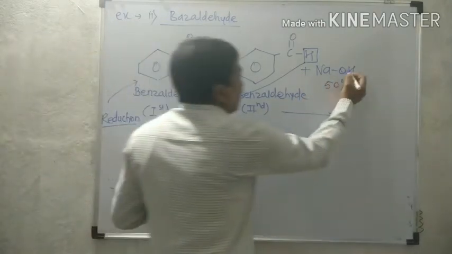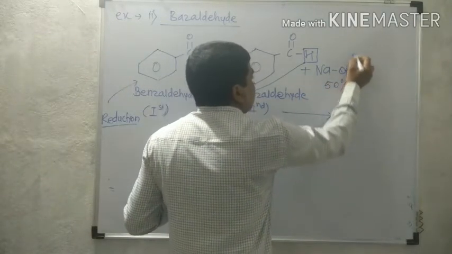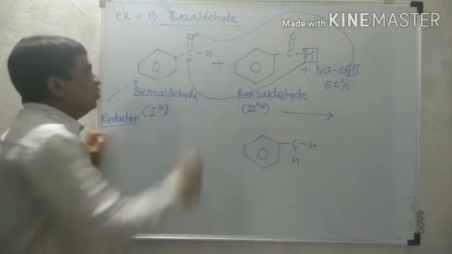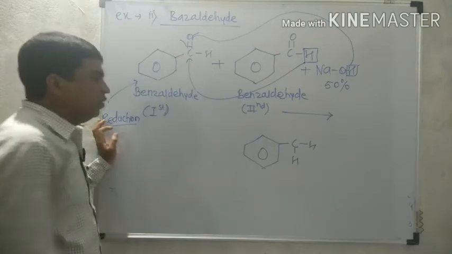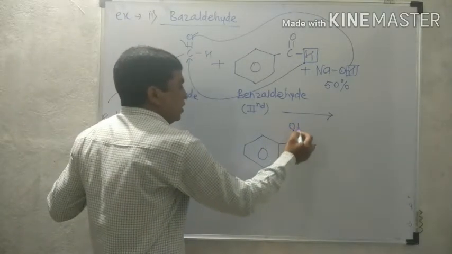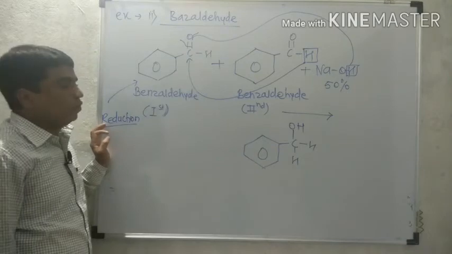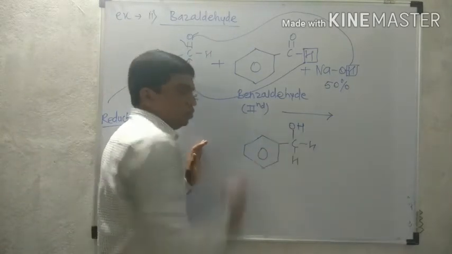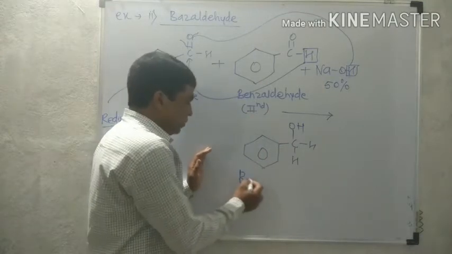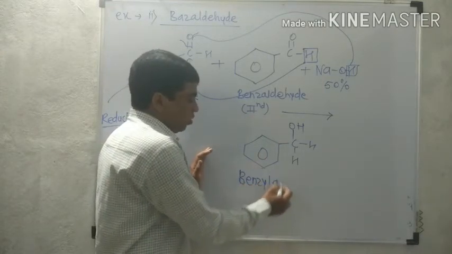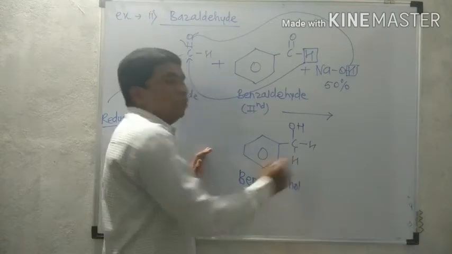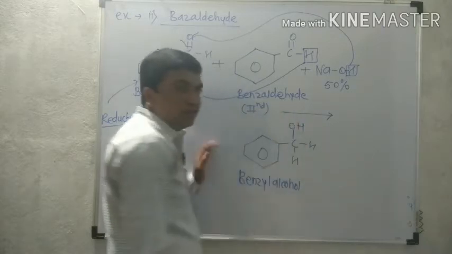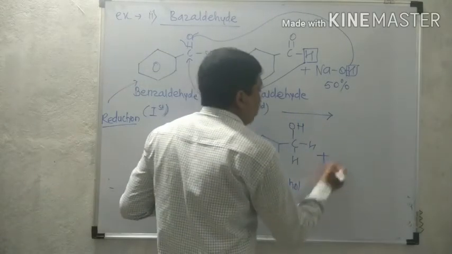And again we know that the hydrogen atom from NaOH or KOH, that is the alkali, gets added to the oxygen of the carbonyl carbon. Here the double bond is converted to a single bond. So here the carbon links with a single bond to OH. So we obtain the structure of benzene containing a CH2OH group. We know that this is benzyl alcohol. The common name is benzyl alcohol, because phenyl with CH2 is the benzyl group, and due to the presence of OH, it is benzyl alcohol.